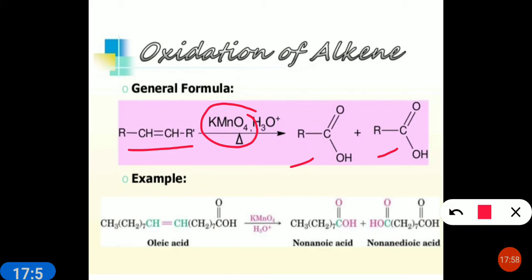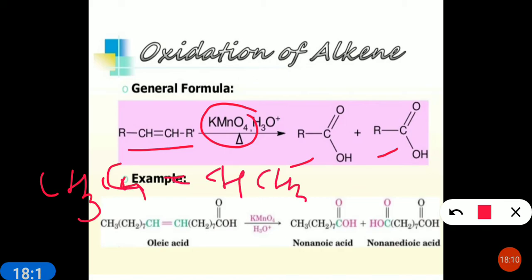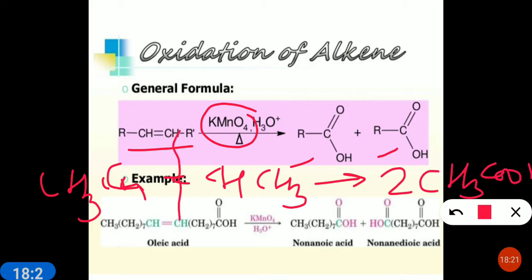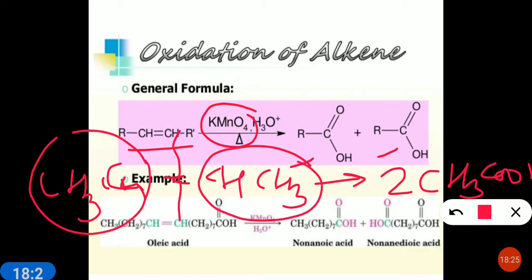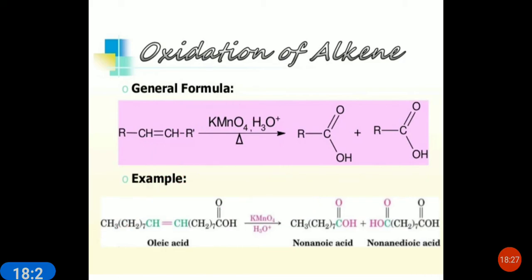So, for example, if I take butene, CH3, CH, double bond, CH, CH3, on oxidation, butene gives rise to molecules of CH3COOH. It means the double bond will break, so this side carbon and this side carbon will convert to carboxylic acid.